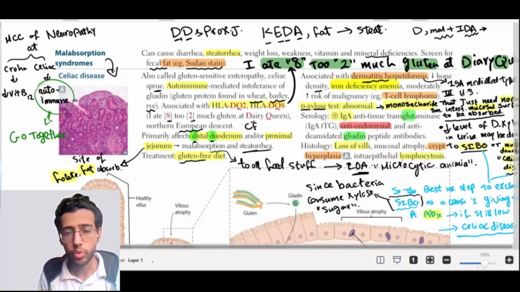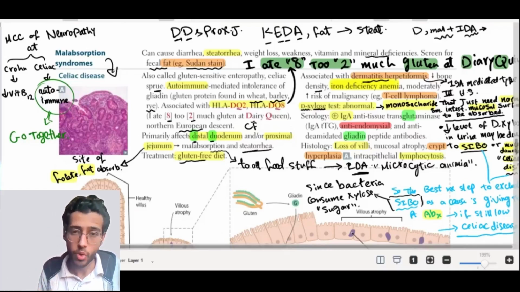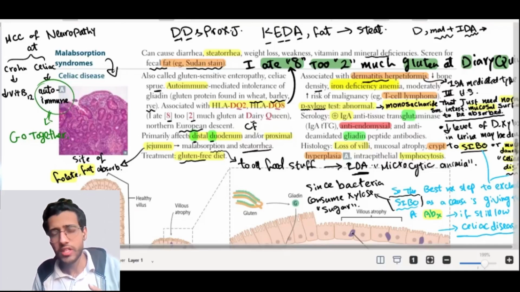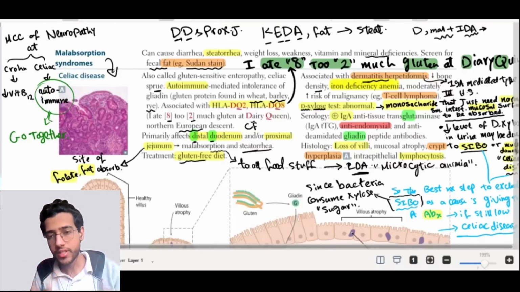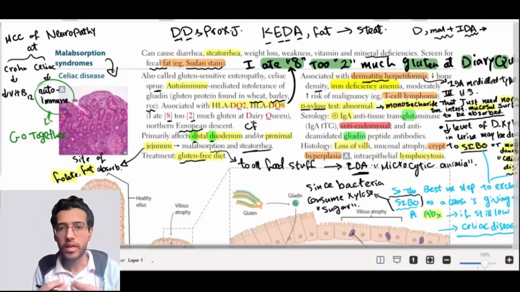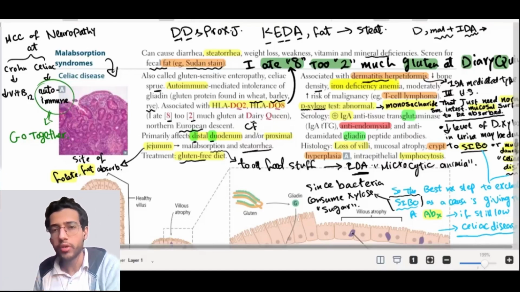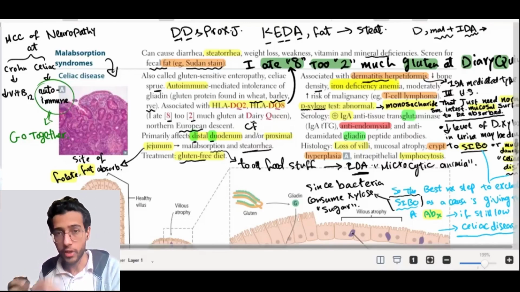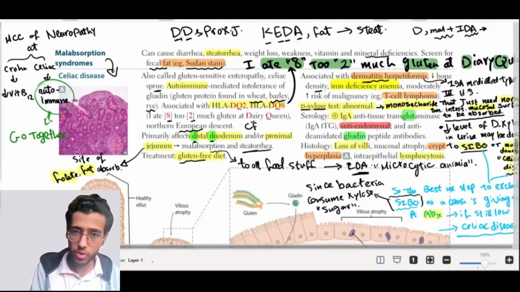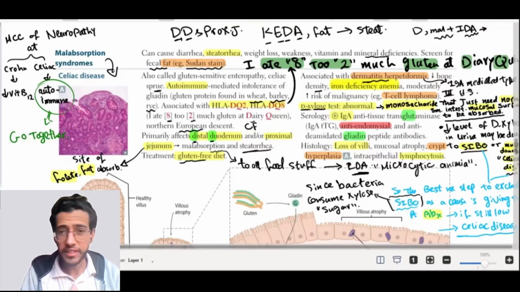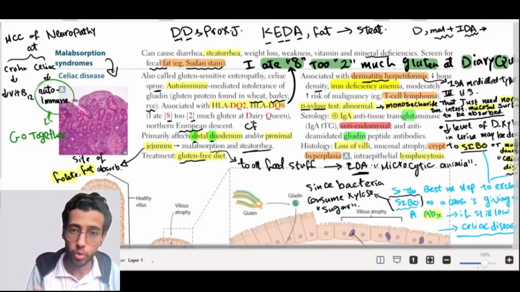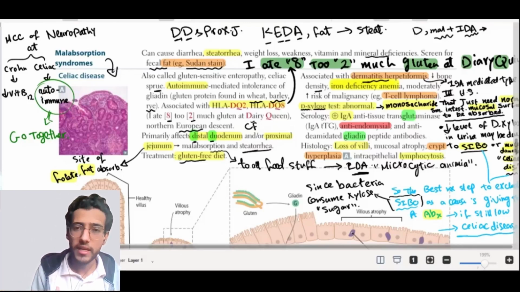There is a test that we do to detect integrity of the small intestinal mucosa. This test is called the D-xylose test. What is D-xylose? D-xylose is a monosaccharide. This monosaccharide doesn't need anything to be absorbed except an intact mucosal surface. So if there is mucosal surface damage, this monosaccharide will not be absorbed, so its level in the blood will be low, and its level in the urine will be low as well. So if this D-xylose test is abnormal, like we detect a low level of D-xylose in the urine after we ingested it, we have 2 common reasons for this. The most common one is celiac disease, and the second one is something called small intestinal bacterial overgrowth, because bacteria consume the sugar to grow. So when you take monosaccharide, the bacteria will consume it and its level will be low in the blood.